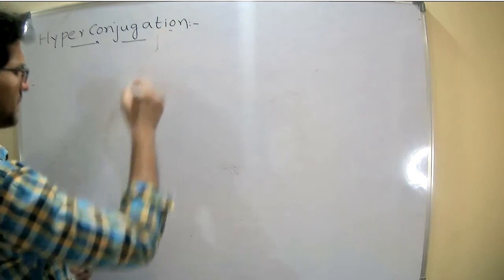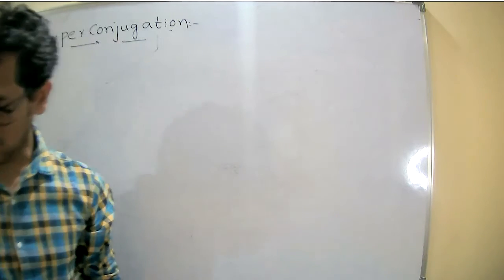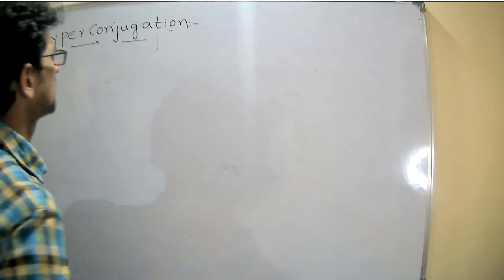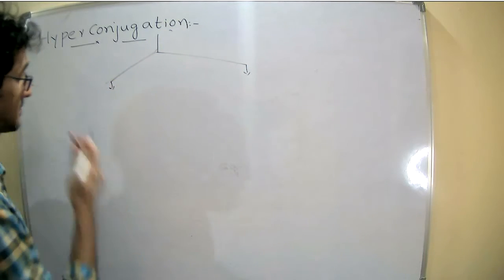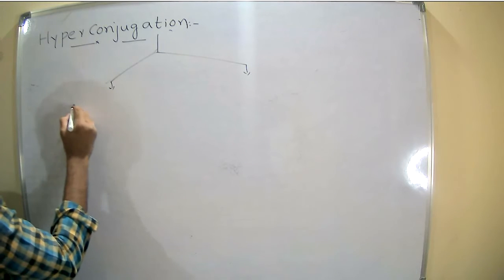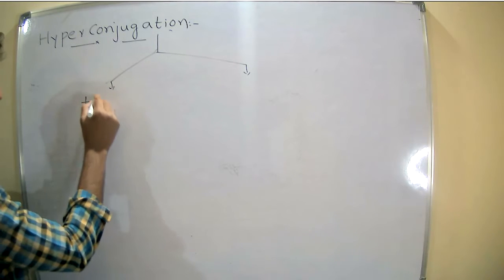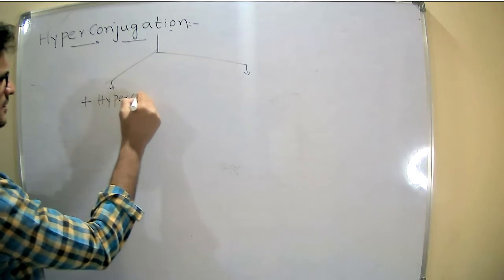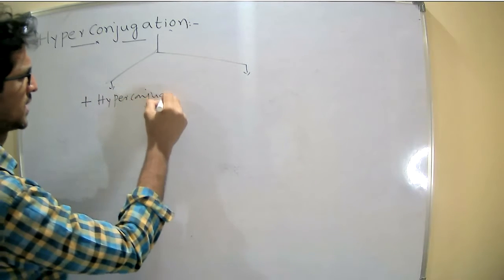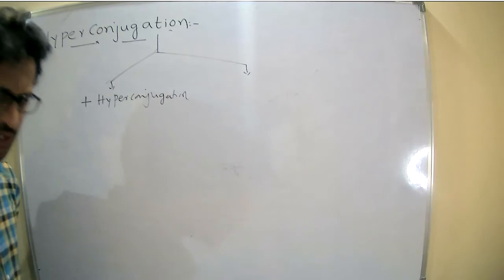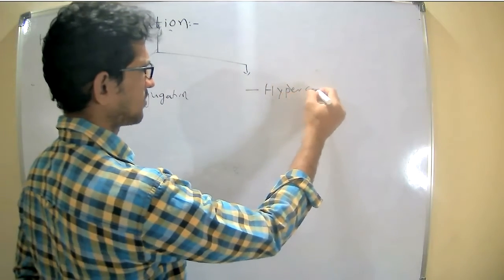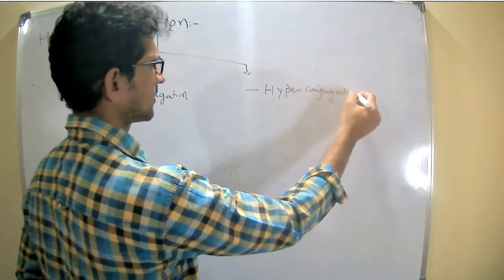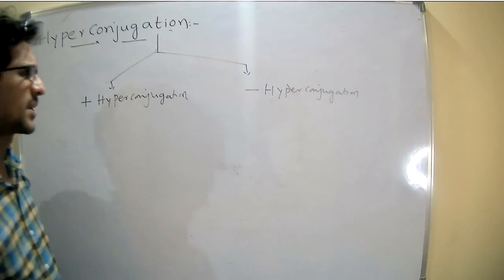Similar to the inductive effect, this hyperconjugation is also classified into two types. What are those? Plus hyperconjugation and minus hyperconjugation.